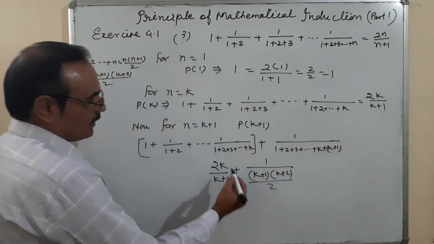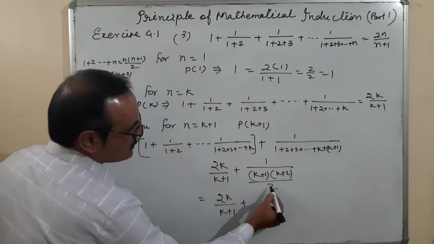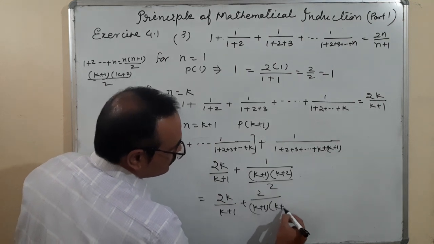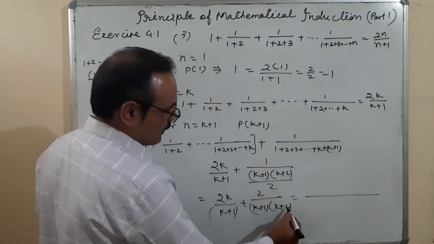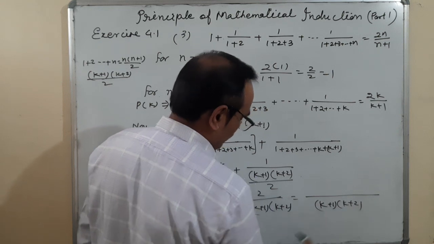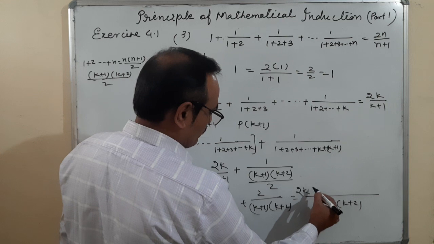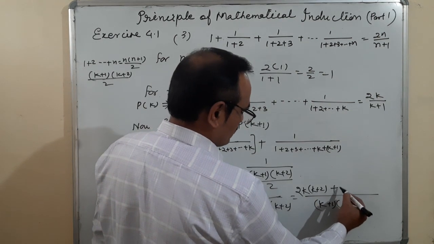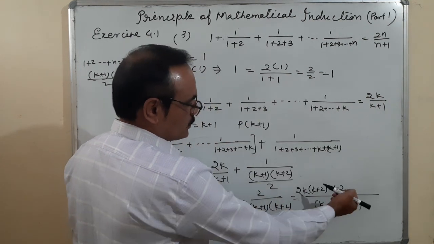In the next step, 2k upon k plus 1 plus 2 upon k plus 1 into k plus 2. The LCM of these terms is k plus 1 into k plus 2. k plus 1 cancels, it is 2k multiplied by k plus 2, plus 2 multiplied by k plus 1, k plus 2 both cancel.